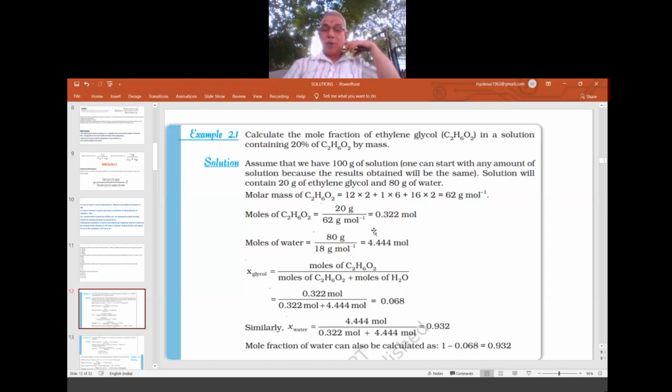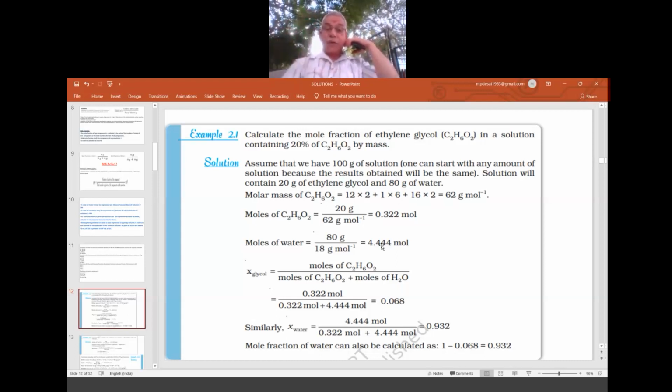In the same way, moles of water: it is 80 gram here, divided by the molar mass of water, 18. That gives approximately 4.4 moles of water. Now we know how many moles of ethylene glycol and how many moles of water, so it is easy to calculate the mole fraction.